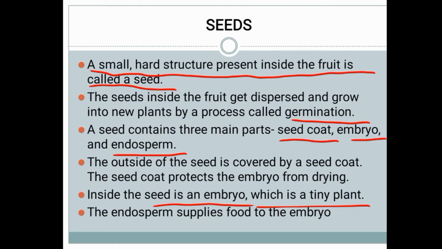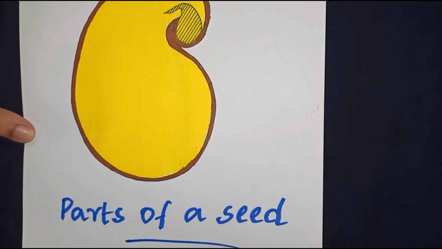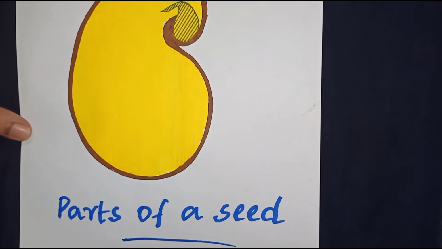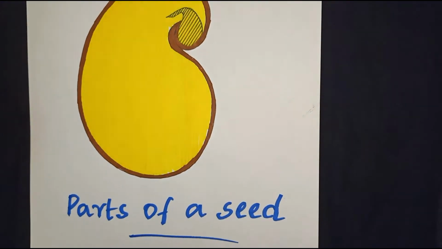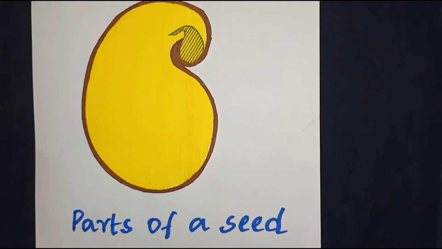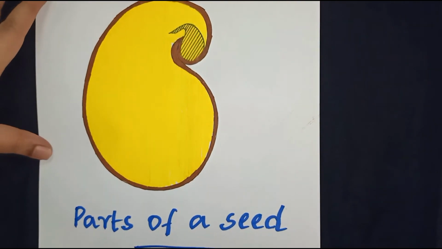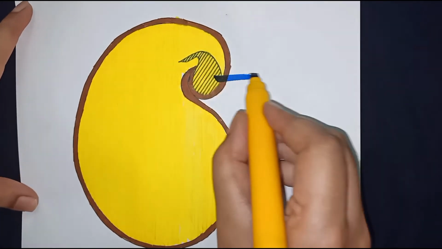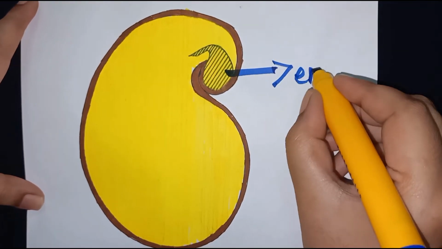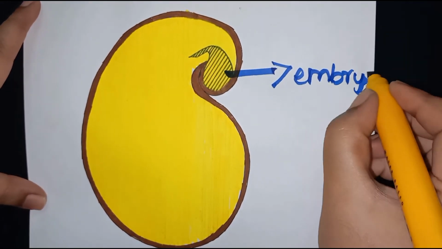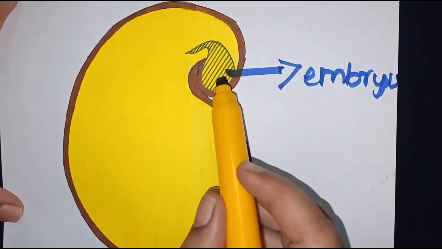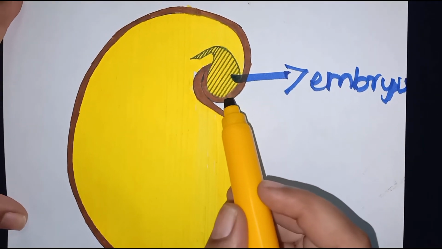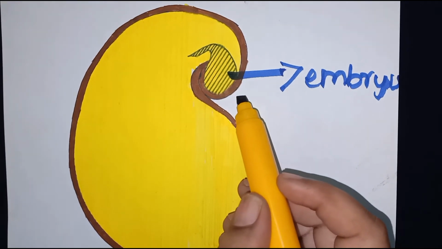My dear children, this is the parts of the seed. We have learned three parts, so we are going to mark what the three parts in the seed are. The first part is the embryo, from which a new small plant will sprout out.